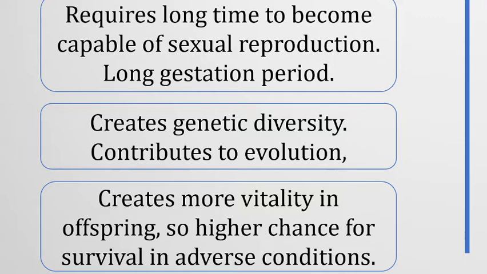So in case of adverse condition, there is a higher chance for survival of this species, because if adverse condition comes, there is a possibility that most of the organisms will die, but the organisms having different characteristics will get some advantage and they can survive.